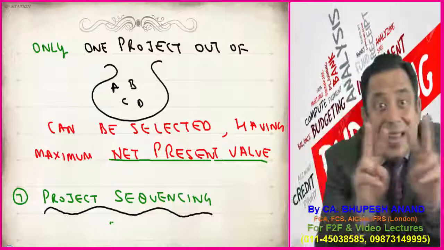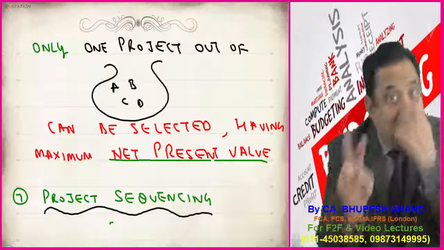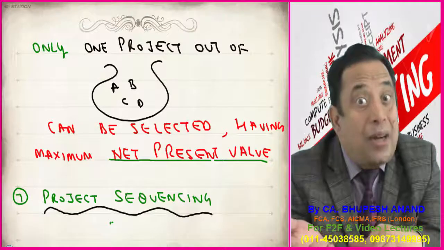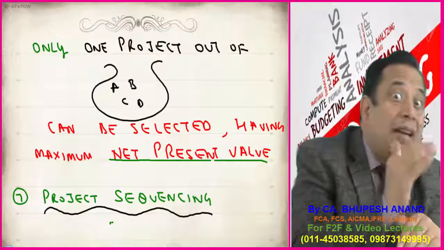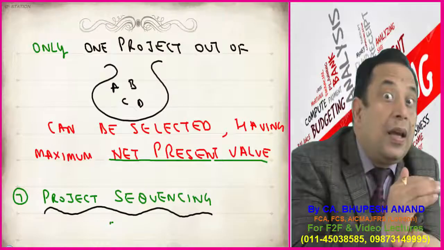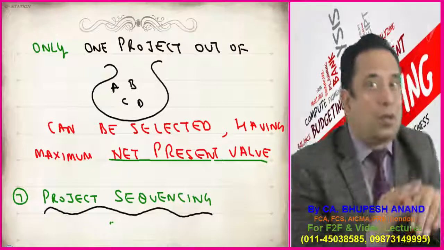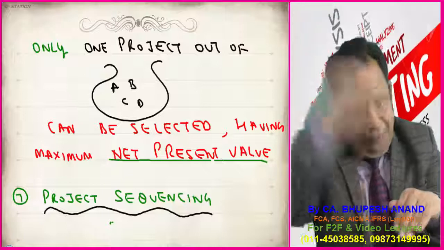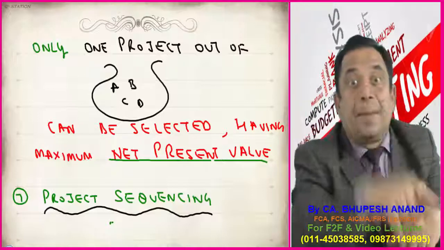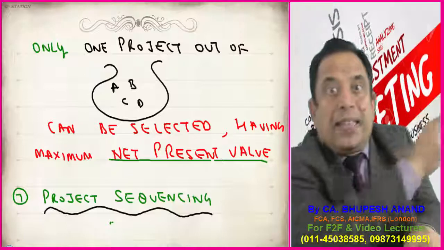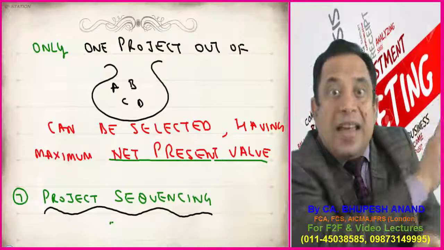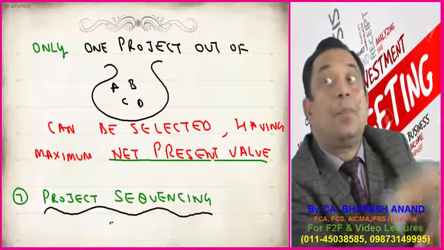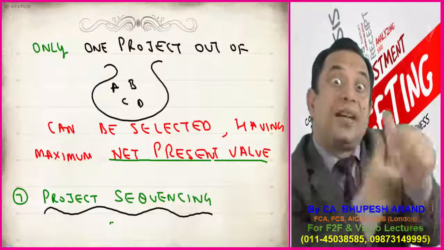But I cannot accept standalone Project C. Before accepting Project C, it is important that I should have selected project number B. In project B there is a loss, but I have to select it because I don't have any choice, because for C I have to do B, and again for accepting project B I have to accept project A. Again, project A is a loss-making project. Again I have to accept it because my focus is on project number C.